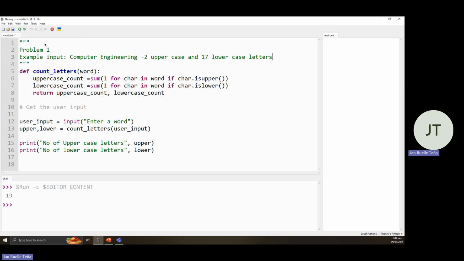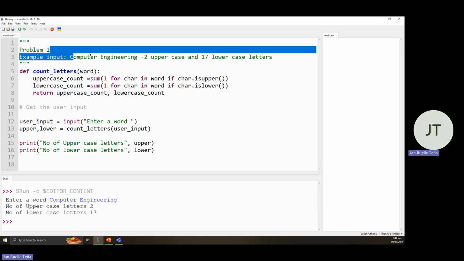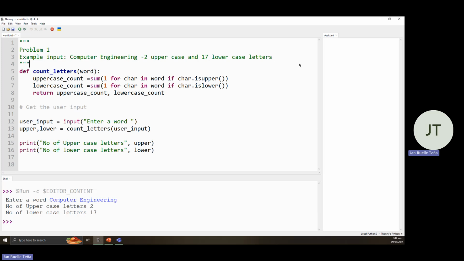So let's type here, run our code. Okay, let's add a space here. Rerun our code. Computer engineering. Okay, as you can see from here, as expected, we have two uppercase letters, which is C and E. Then 17 letters from the small letters.